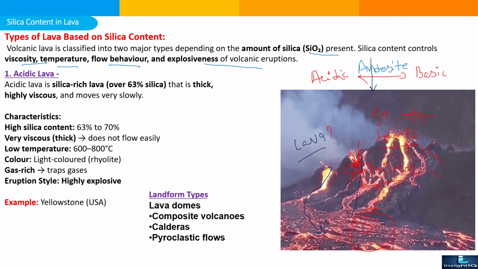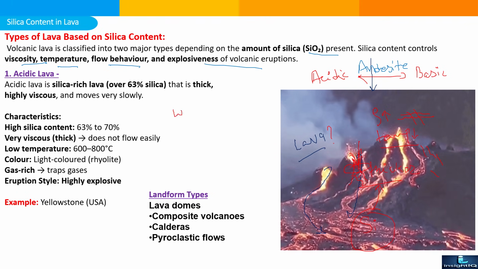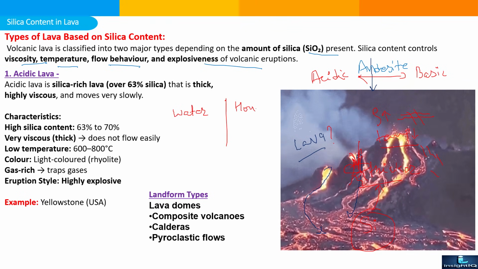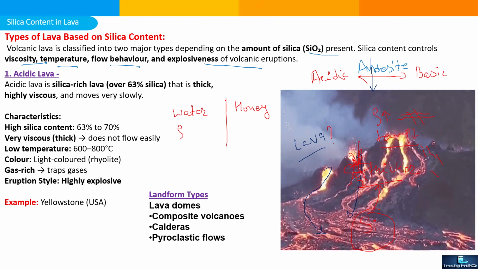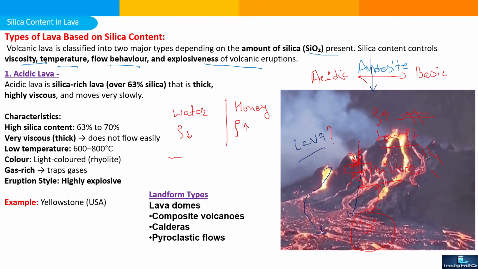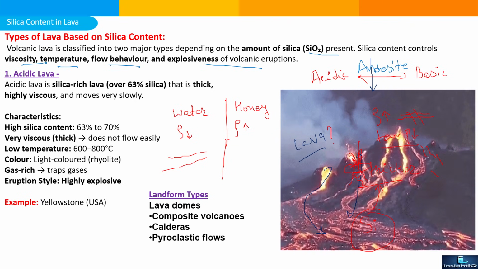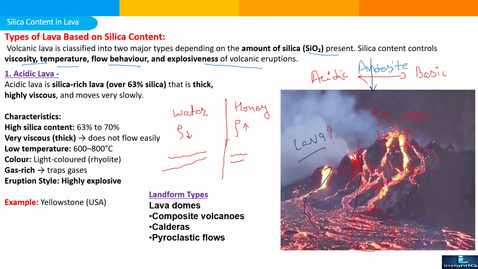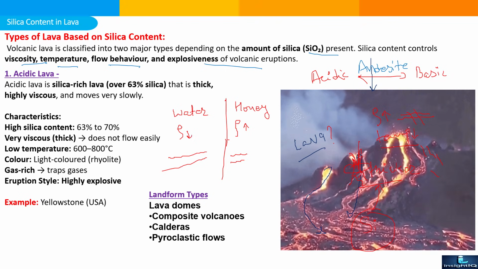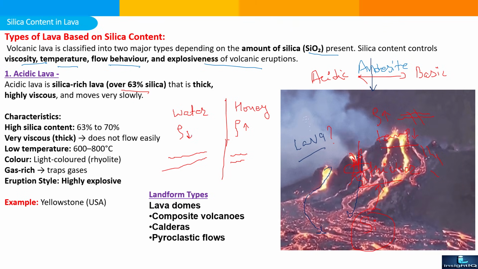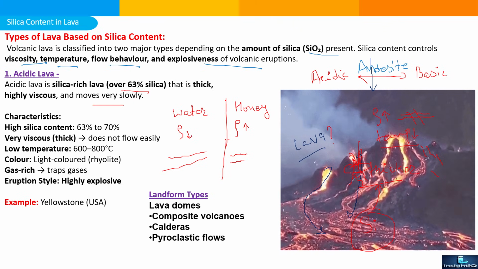Now we take an example. On one side water and on the other side honey. Water density will be much lesser and honey density is much more. So water can easily flow over a long distance, but in the meantime the same quantity of honey will cover less distance. So acidic lava. Acidic lava is rich in silica, containing more than 63% silica, and is thick, highly viscous and moves very slowly.